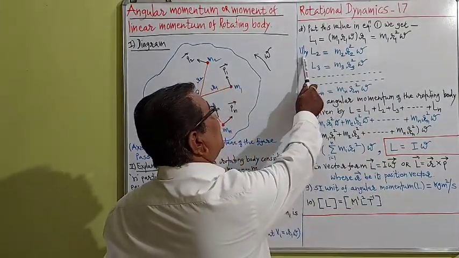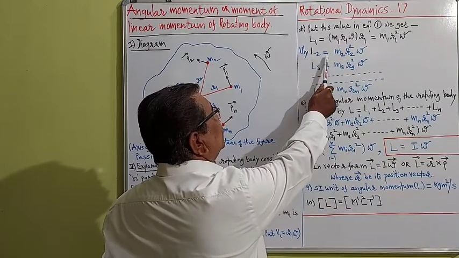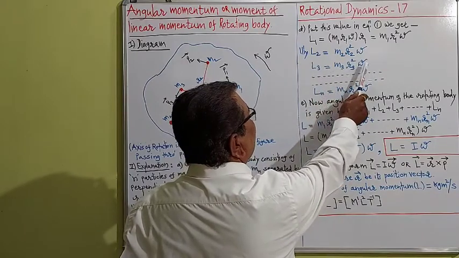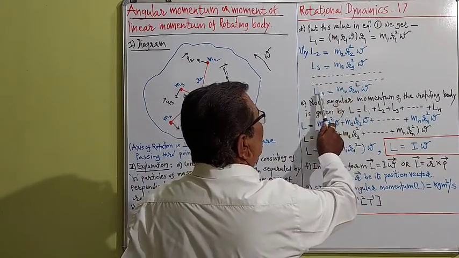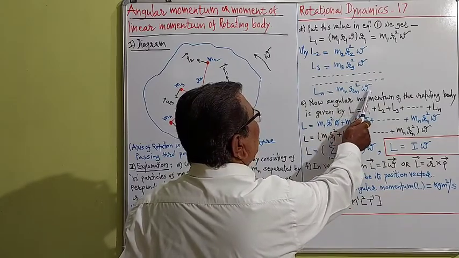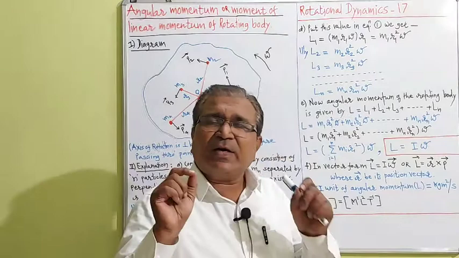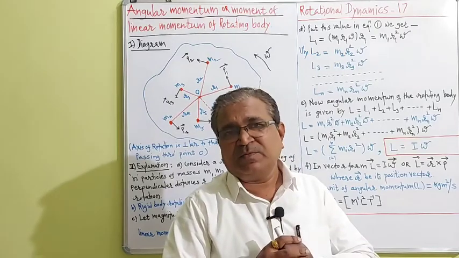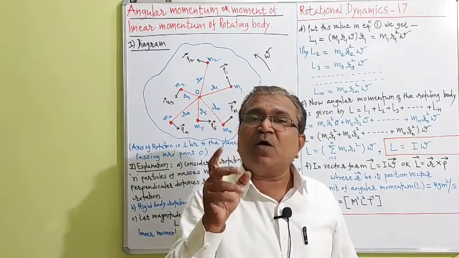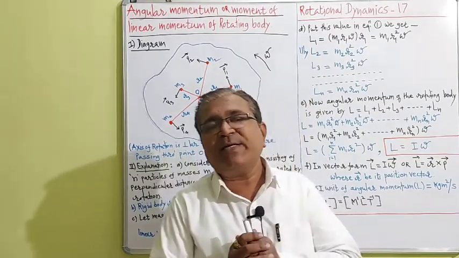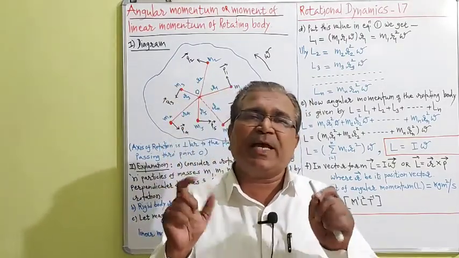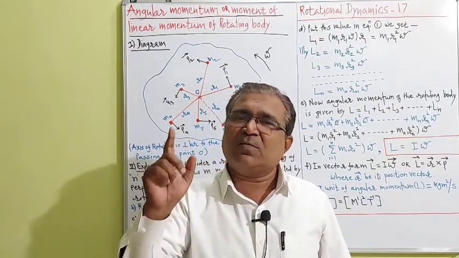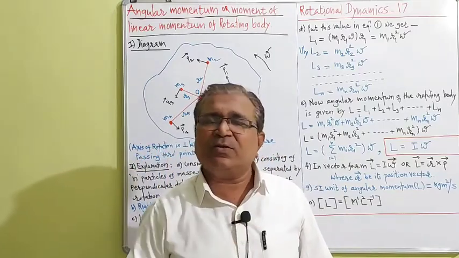Similarly, from this we can write L2 = m2 r2² omega, L3 = m3 r3² omega, ... Ln = mn rn² omega. So in this way we get L1, L2, L3 ... Ln, the separate angular momenta of each particle. We have to calculate the angular momentum of the rotating body. So the angular momentum of the rotating body is given by L = L1 + L2 + L3 + ... + Ln. That formula I have written on the board.